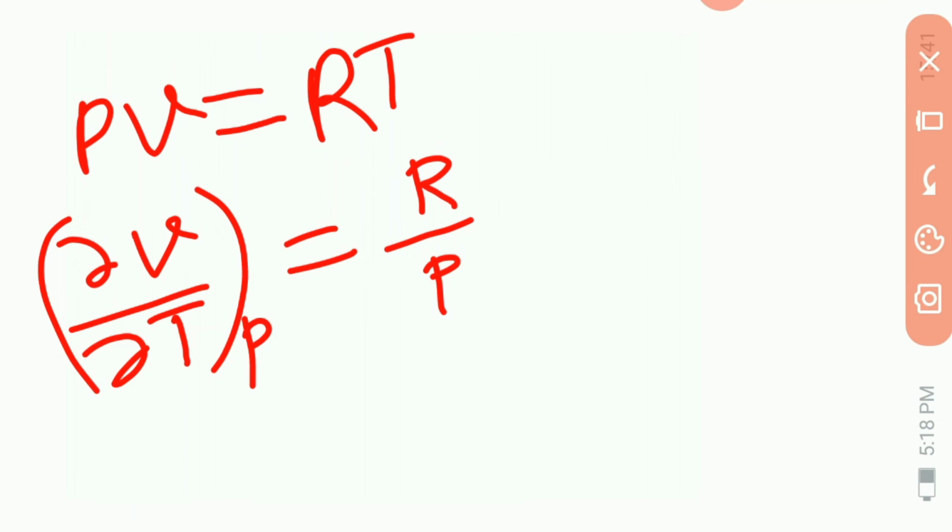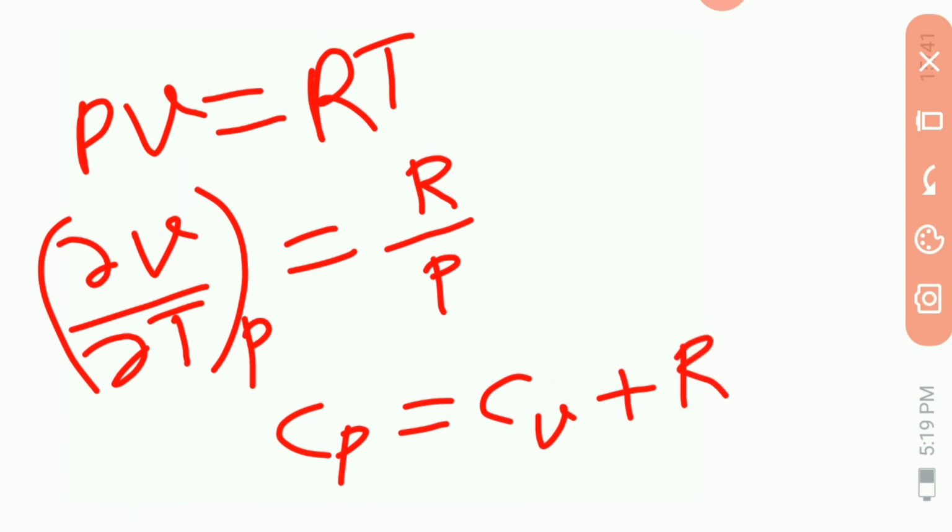Then we get Cp is equal to Cv plus R. Because equation 4 is Cp is equal to Cv plus P into ∂V/∂T at P. In place of ∂V/∂T at P, there is R upon P. So P cancels, only R is here and Cv as it is. So Cp is equal to Cv plus R. Suppose this is equation 5.